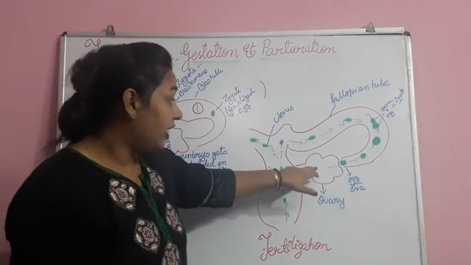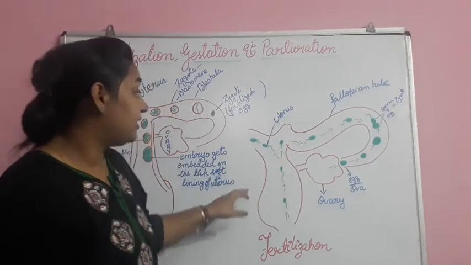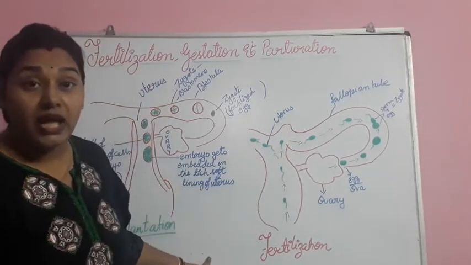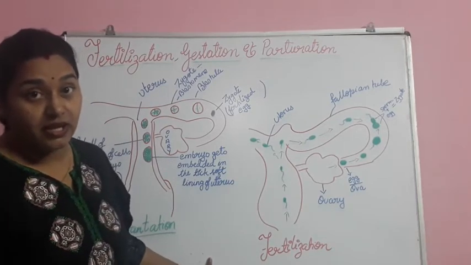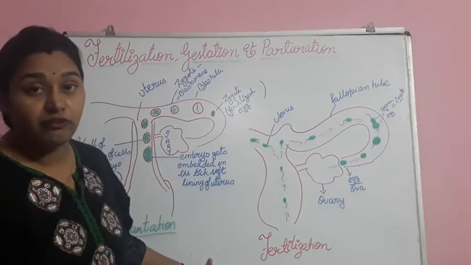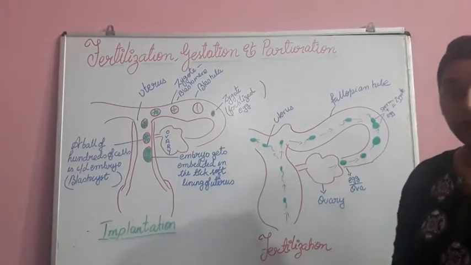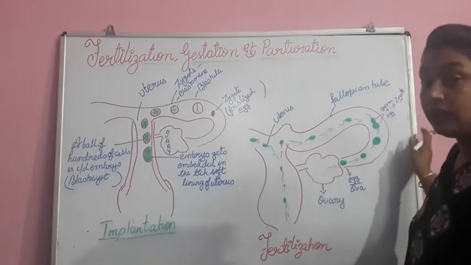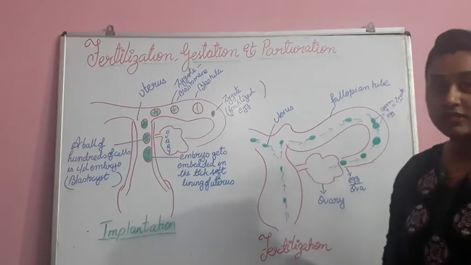If an egg is there in the fallopian tube, then the sperm cells will go and only one will be able to fuse with the egg cell. After fusion it will form the zygote. That kind of fertilization happens in the human female. Let us try to understand this with an example.